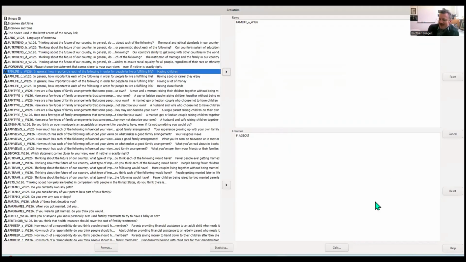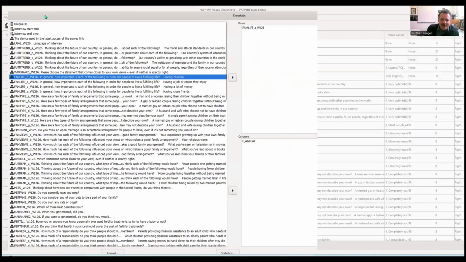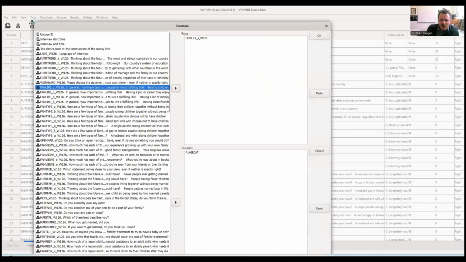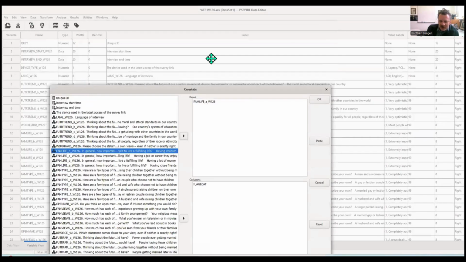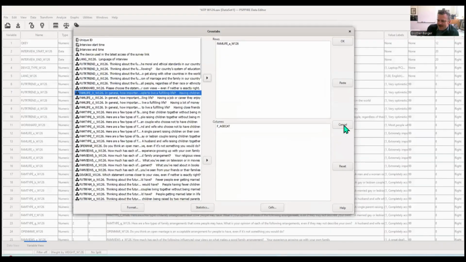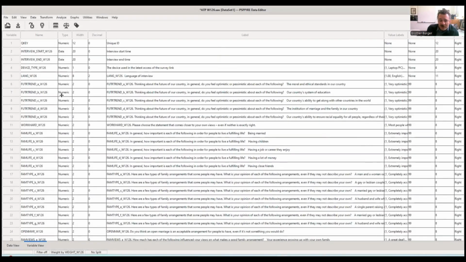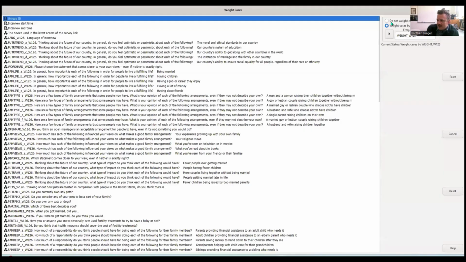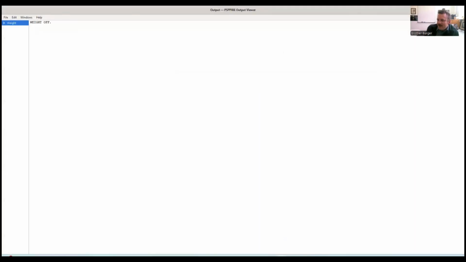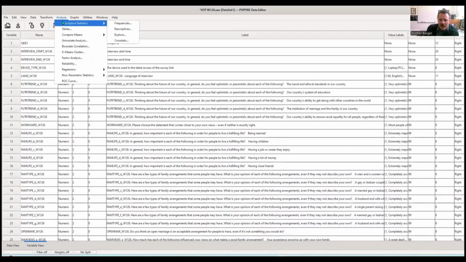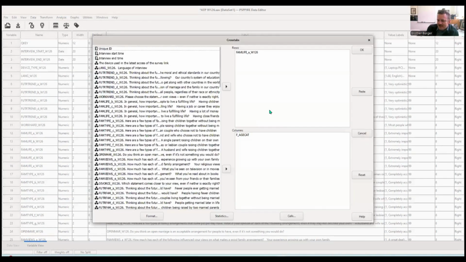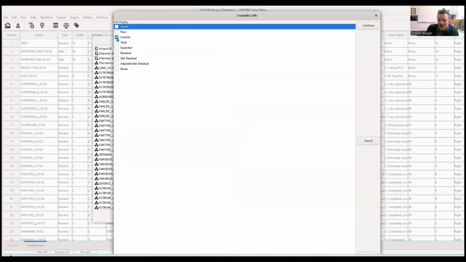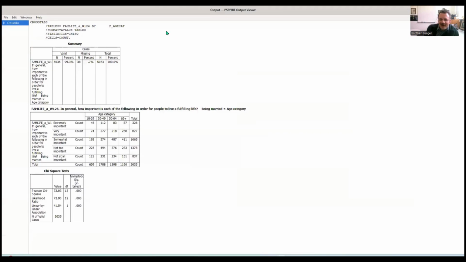We will see. Okay. Now, like with the table, let's be super fancy. When we run it twice, once with weights on, once with weights off, let's only have it show the counts or the percentages. I think that's so cool. So let's turn the weights off because we still had it on. And let's go analyze, descriptive, crosstabs, cells, only show counts. I think this is so cool. I like it. Okay.